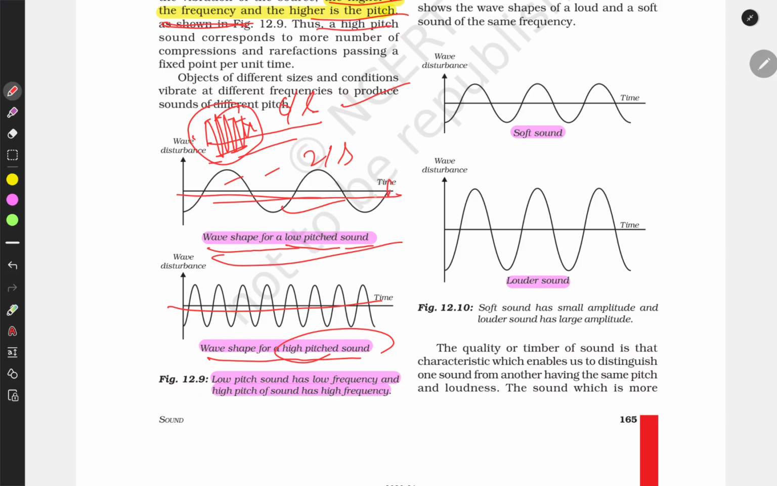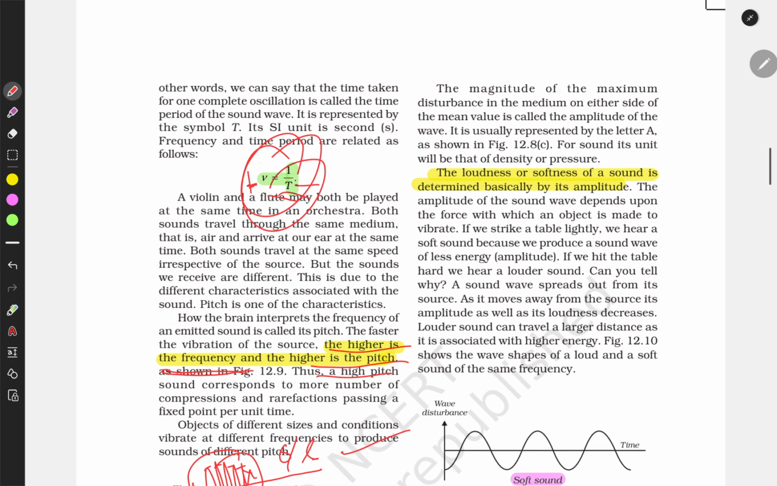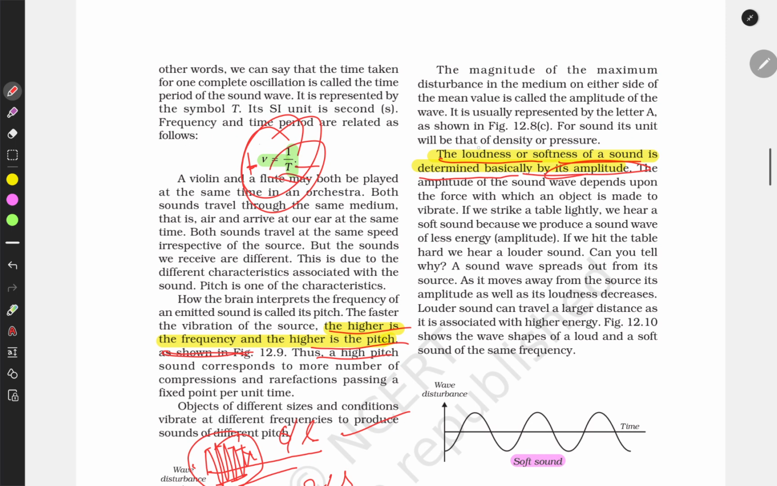Consider this time as 1 unit. Suppose it is a 1 second time, and this is again 1 second time. This is how you will understand this. Low pitch sound has a low frequency, and high pitch sound has a high frequency. Loudness or softness of the sound is determined basically by amplitude. How loud the sound is, how soft the sound is.